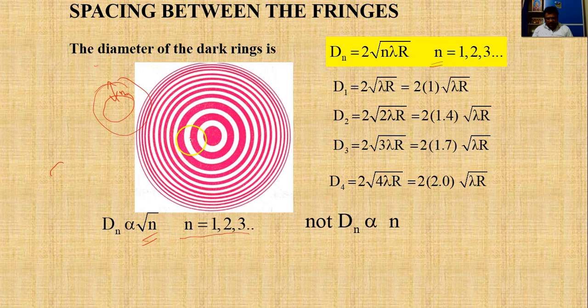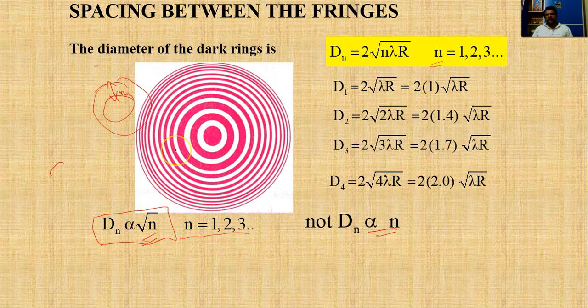The spacing between these two is, let us say, some x, and when we go between the second and third dark ring, the spacing goes on decreasing. This is because of this condition. If it were proportional to n, then we could observe equal spacing, but it is not proportional to n. It is proportional to square root of n.